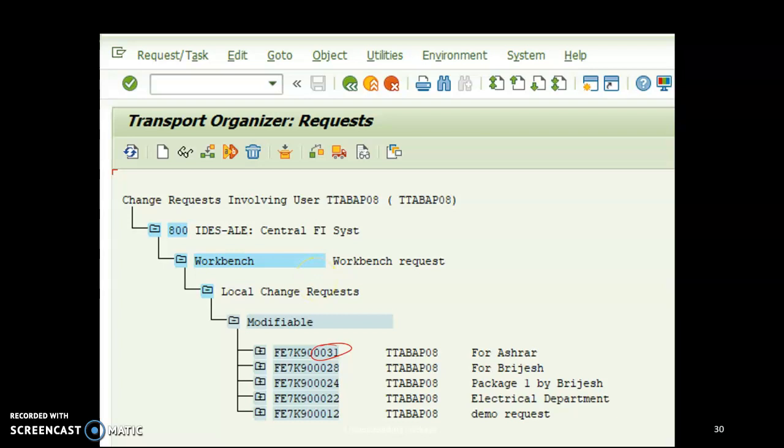To understand the package, request and task: we can develop the object and assign the object to the respective package, and then we can do multitasking and combine the entire work to develop an application. And after the application is developed, with the help of this package, we can transfer it from one client to another client, or from development to testing, and from testing to production. This is all. Thank you very much.